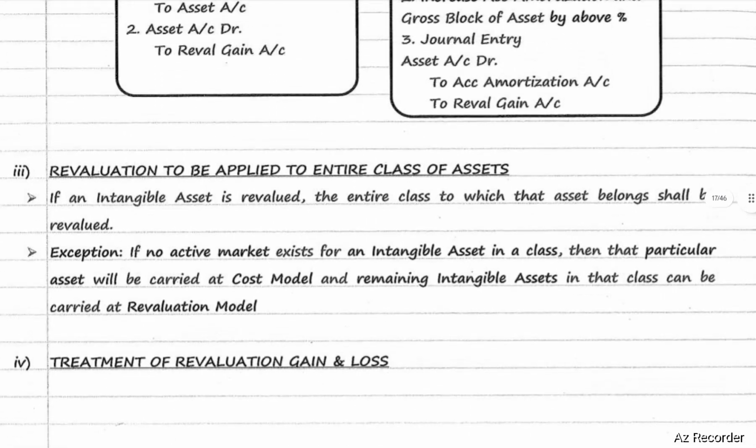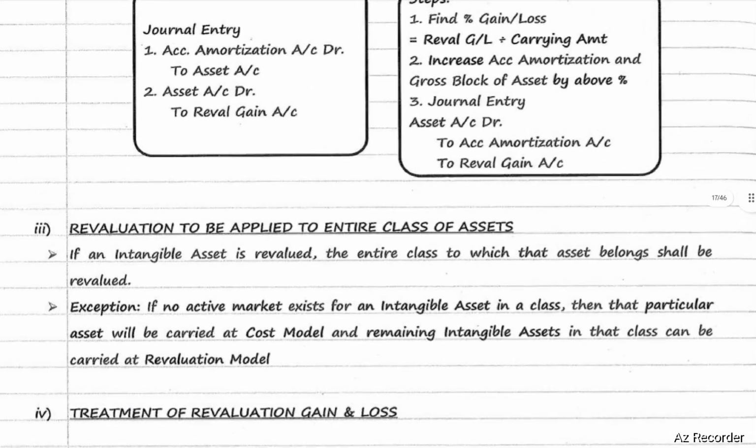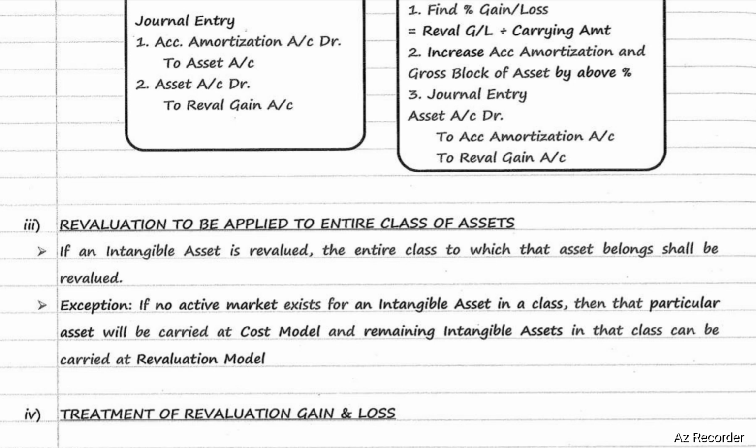Next, revaluation to be applied to entire class of assets. If an intangible asset is revalued, the entire class to which that asset belongs shall be revalued. The exception is if no active market exists for an intangible asset in a class, then that particular asset will be carried at cost model and the remaining intangible assets in that class can be carried at revaluation model.